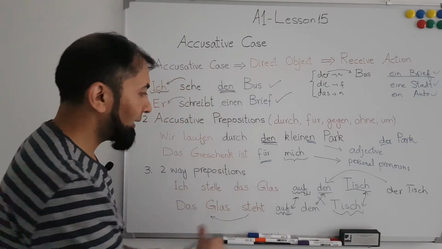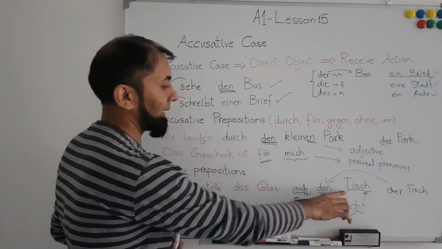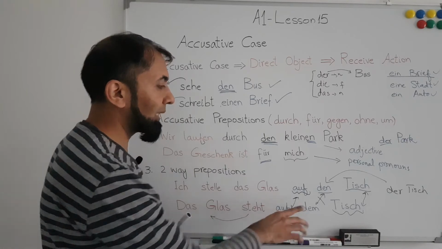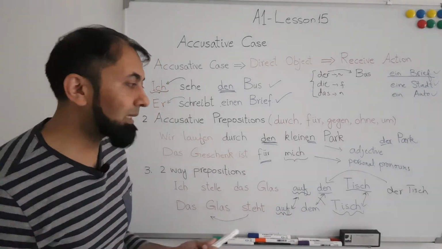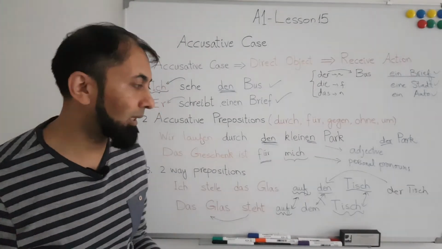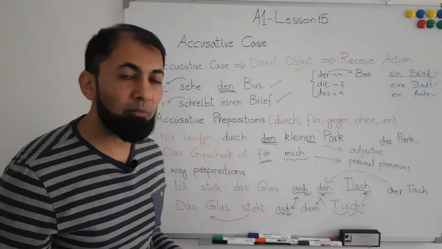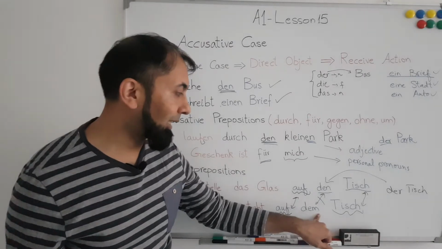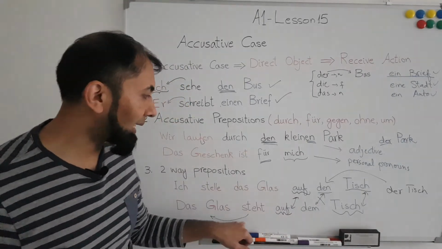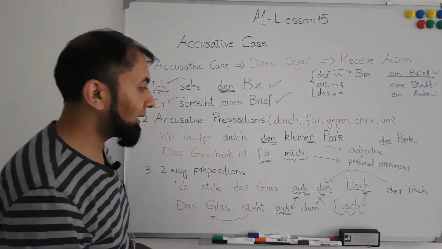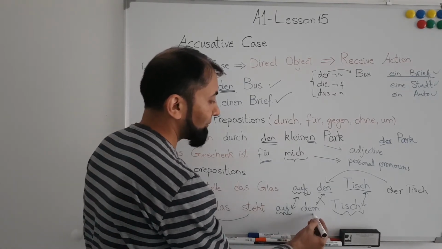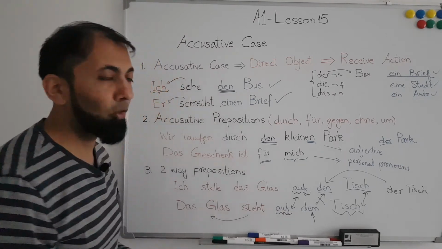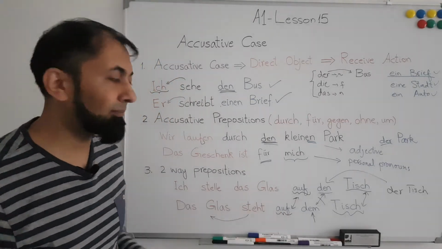Because here you are describing an activity, you are showing some movement, whereas here you are just giving information about where something is, that something is on the table, there is no movement. So here you are just telling the location of the glass, which is on the table, therefore it will take dative. Which means that in dative the definite articles will also change, but that we will cover once we start dative.